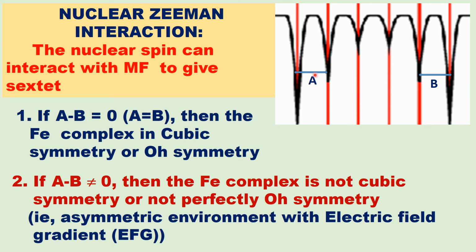If A is not equal to B, then the iron complex is not cubic symmetry, not perfectly octahedral symmetry, that is, it is an asymmetric environment with an electric field gradient. In nuclear quadrupole splitting, it will give two lines. Here there will be no nuclear quadrupole splitting, because it is cubic symmetry.